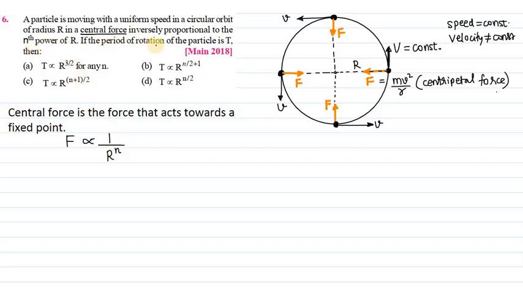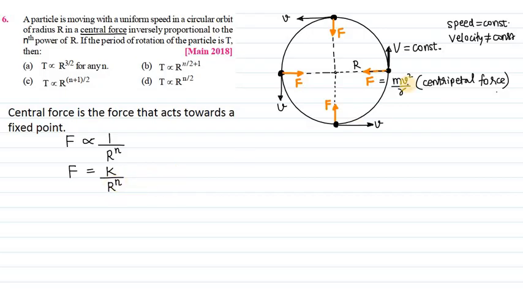If the time period of revolution is T, then which of the following is correct? So let us put some constant of proportionality as k. So F is equal to k divided by r power n.